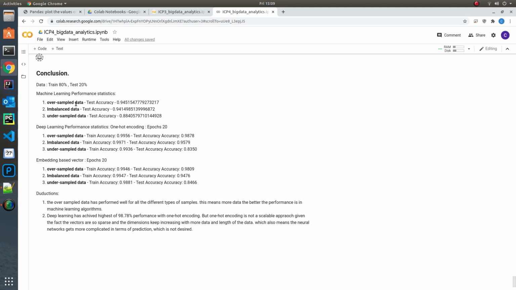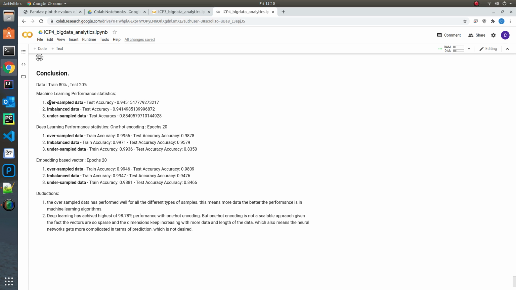As you can see, the oversampled data for the machine learning has resulted in a test accuracy of about 94.5, which is the highest, and the imbalanced data was about 94.14, which is medium, and the undersampled is the lowest.